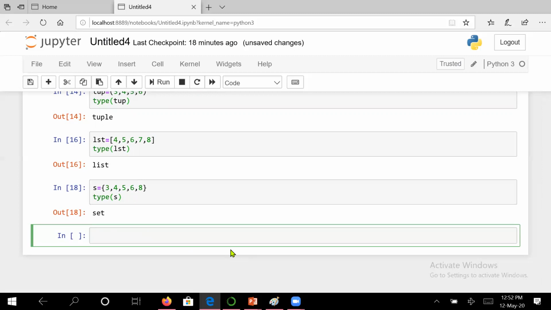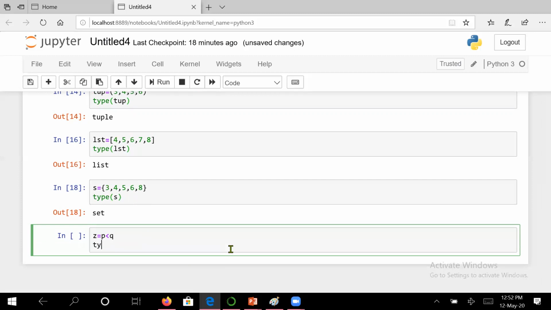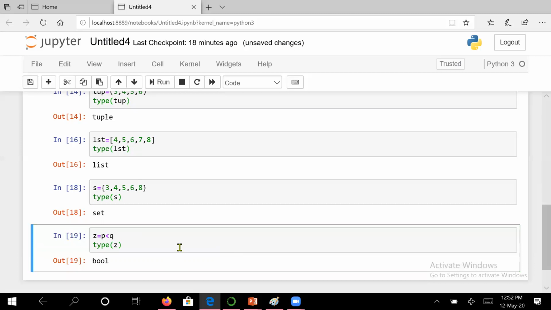Now, moreover, it has one more data type. Let us see what it is, right? Suppose I say Z is equal to, we have taken P and Q, right? P and Q earlier you have taken as variables, right? Let us check the data type of Z. What does it show? It is showing Boolean. Let us check the value of Z. If I ask you to print Z, see, it is showing true. That means we have a data type for true and false values also. So that data type is called Boolean.